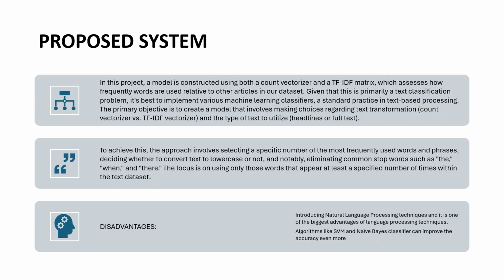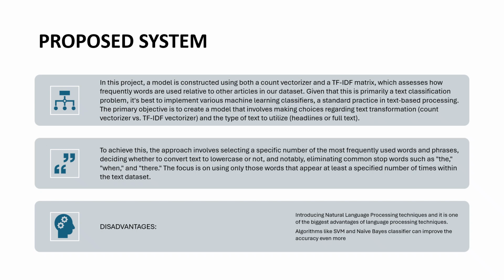Next, we are going to see the next slide, which is called proposed system. In this project, I built a model using count vector and TF-IDF vector, which are important techniques in information retrieval. These methods turn text into numbers so the system can understand how often words appear and how important they are, similar to how search engines rank documents by relevancy.